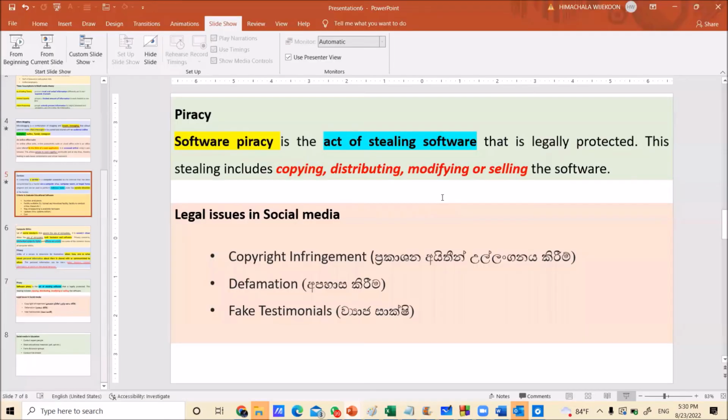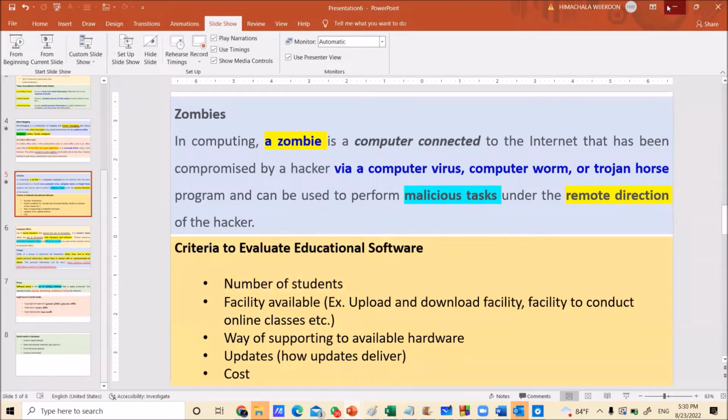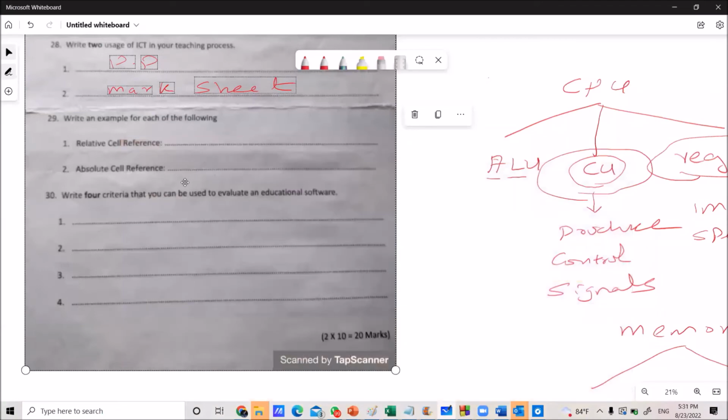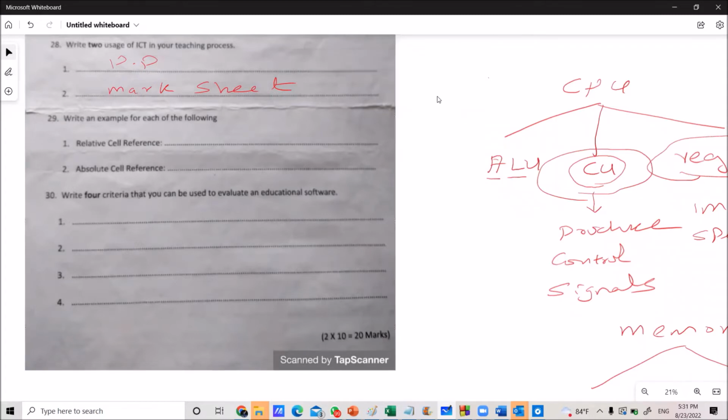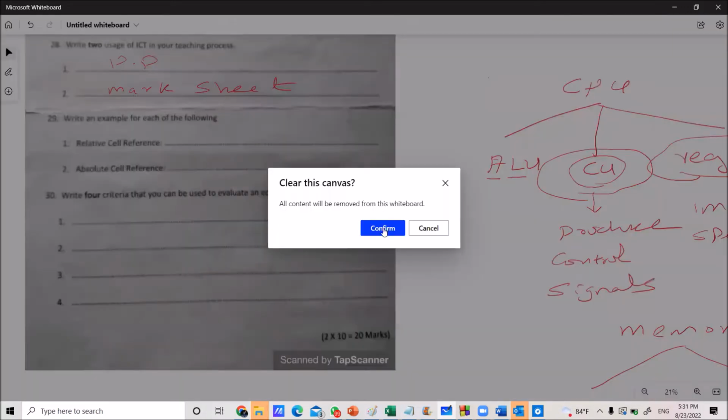Right. Now I think that was the last question in the 2019 question paper, part 1. Before starting the 2018 paper, there is another question I want to consider in part 2. Then look at the question paper.